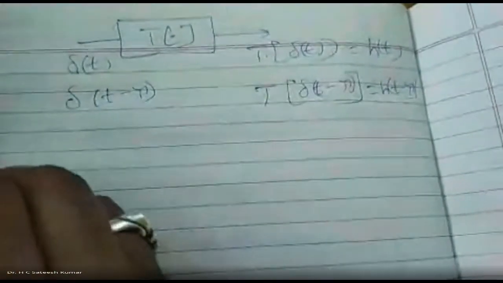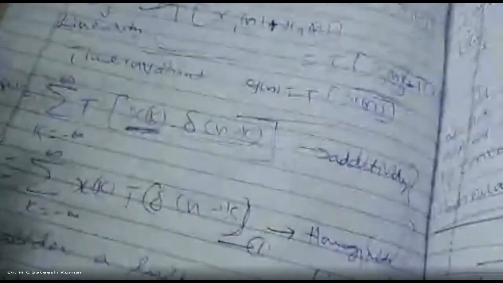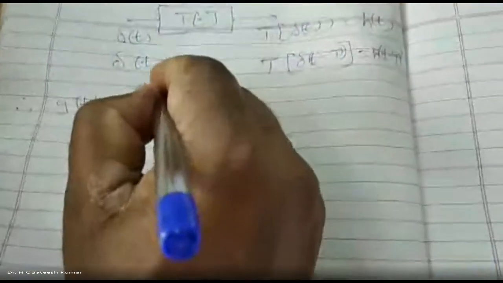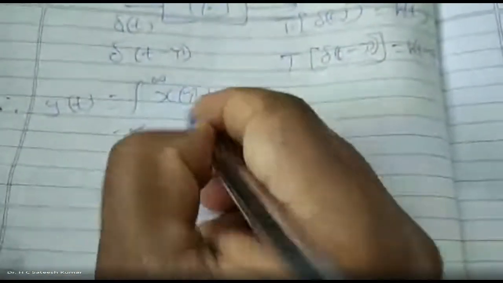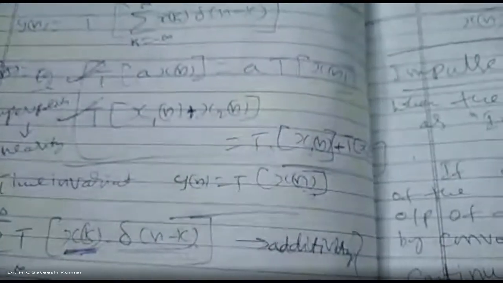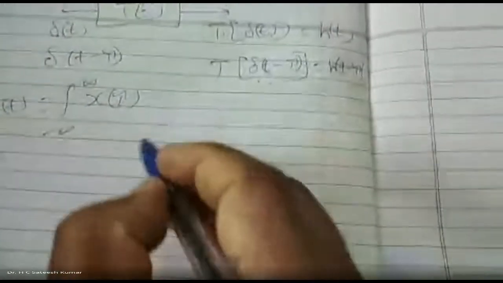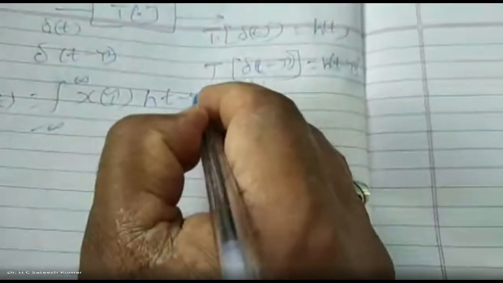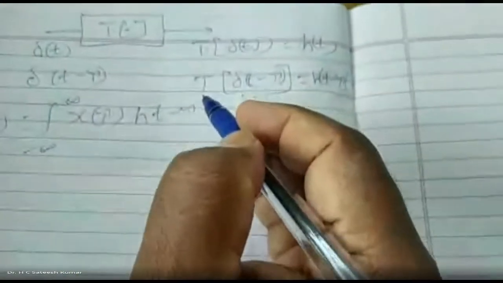Therefore, you can write y of t is equal to, substituting this, the integration from minus infinity to plus infinity of x of tau as it is. The transfer function of delta of t minus tau is h of t minus tau.